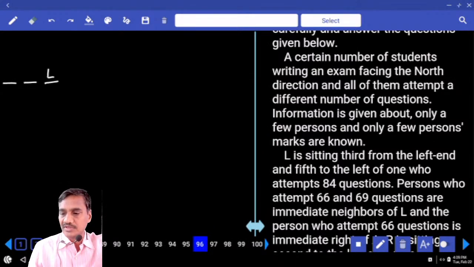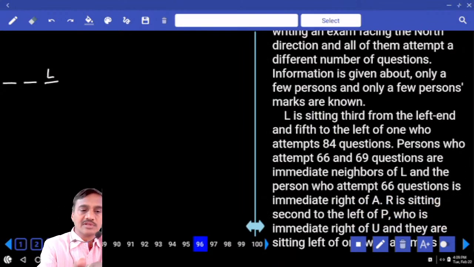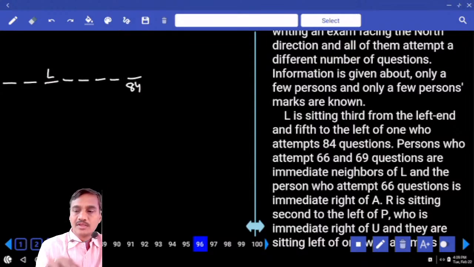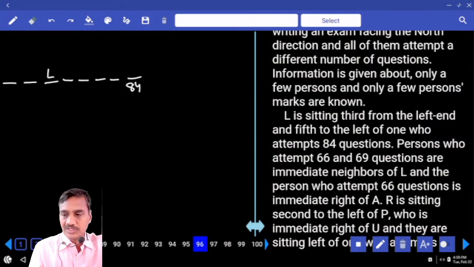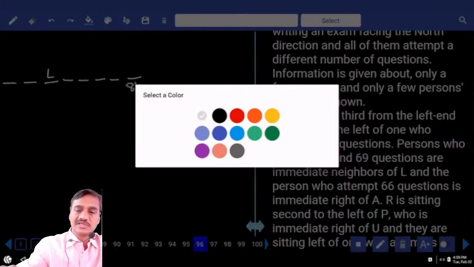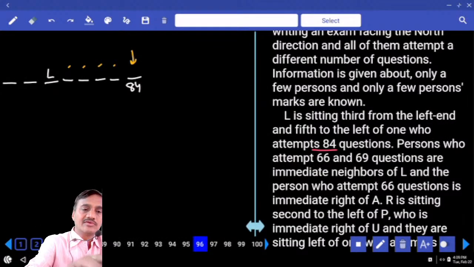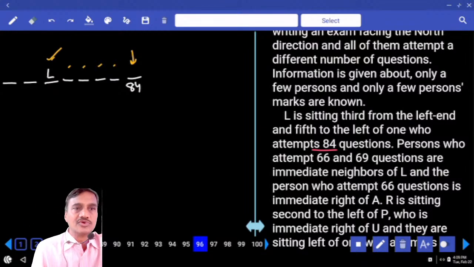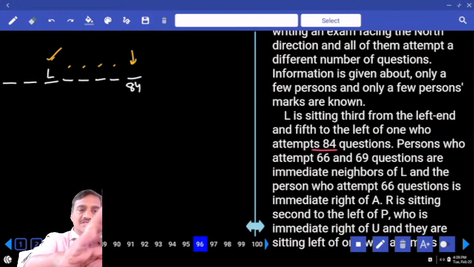L is 3rd from the left hand, and 5th to the left of the one who attempts 84. 1, 2, 3, 4, and this is 84 questions. Now the person who attempted 84 questions, to that person 1, 2, 3, 4, 5, L is 5th to the left hand side. L is seated 3rd from the left hand of the line, and L is seated 5th to the left of the one who has attempted 84 questions. So the one who attempted 84 questions has L 5th to the left, and L is 3rd from the left hand side. Clear? The position of L is determined as of now.